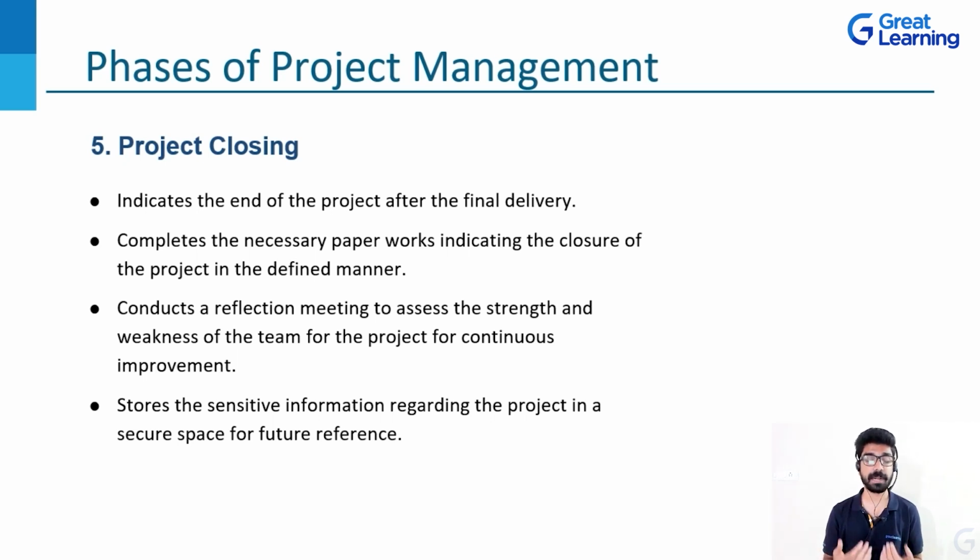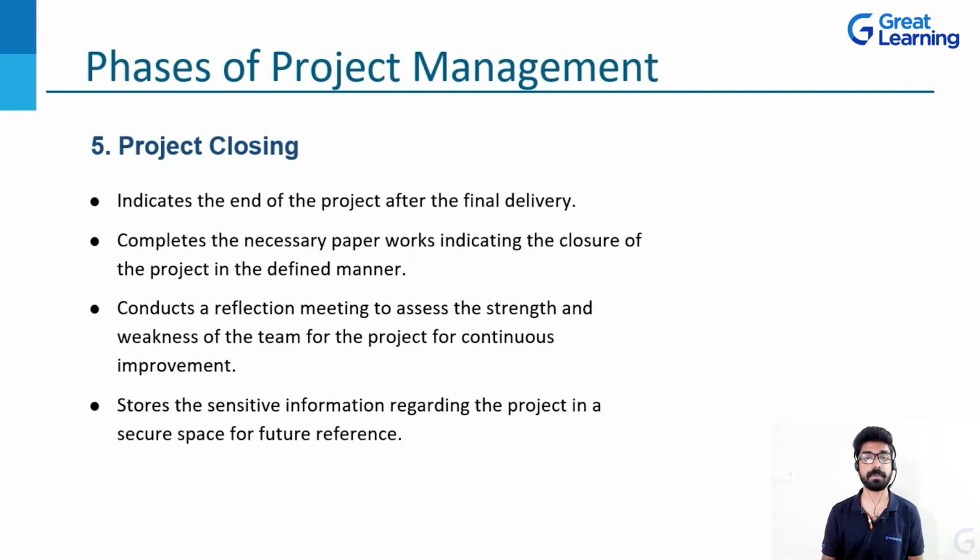All the things that were expected of us have been achieved, and we are in a position to transfer this particular project to the client, or to the person who asked us to work on it. In this phase, we also work on the necessary paperwork, which indicates that the project has been closed in the desired manner that they expected of us. In whichever manner they wanted this project completed, we did it in that manner. That is what this paperwork conveys. Thereby we get to know that all the activities, tasks, responsibilities and processes have been done according to the plan.